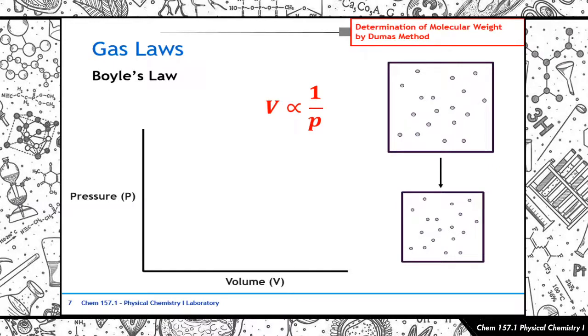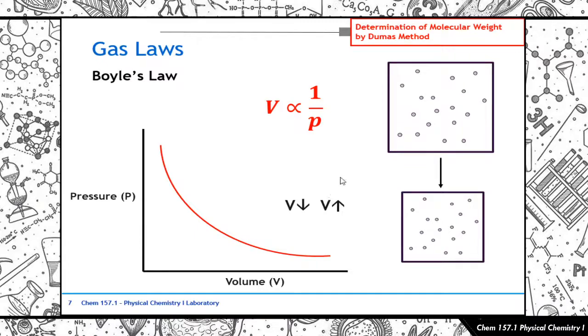So, ano nangyayari sa pressure ngayon? Since hindi na frequent yung collisions nila with the walls of the container, the tendency niyan is that your pressure will be lowered, diba? With an increase in the volume. So, that's why inverse yung relationship nila. So, if you were to graph this particular relationship between pressure and volume according to Boyle's law, ganyan yung magiging itsura niya. Diba? At kaya here, at lower volumes, you have higher pressures. Diba? And at higher volumes, you have lower pressures. So that's the relationship. It's an inverse relationship.